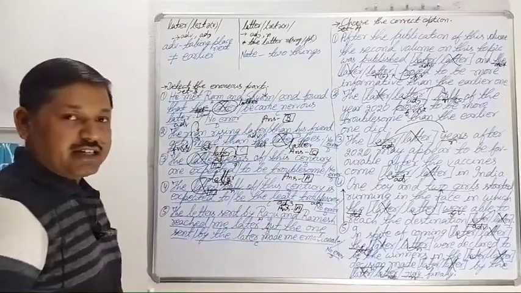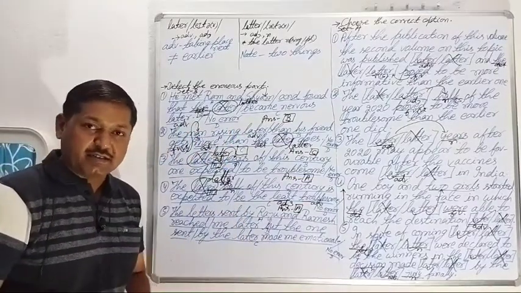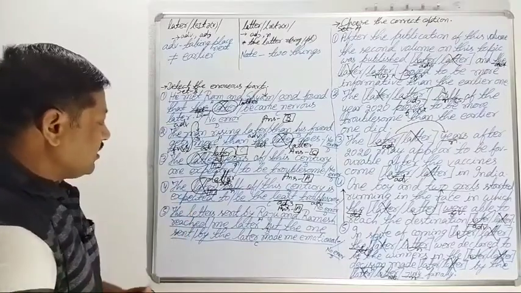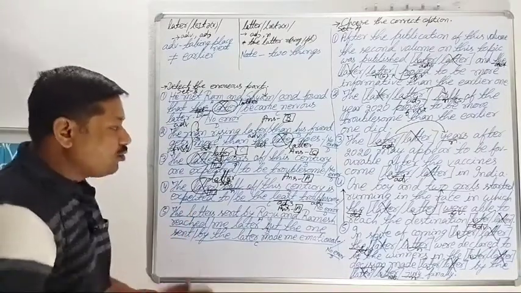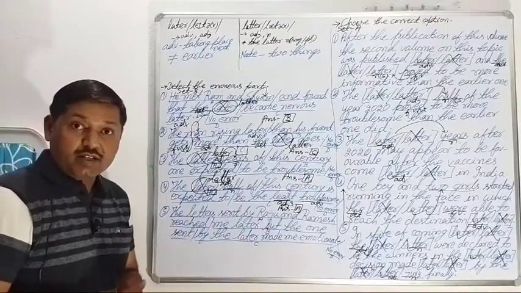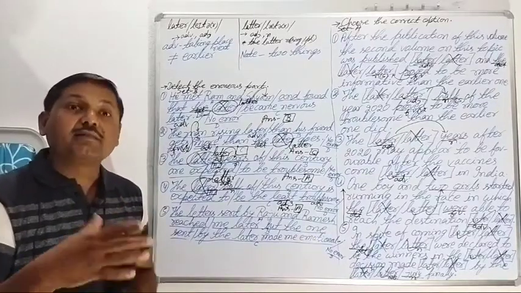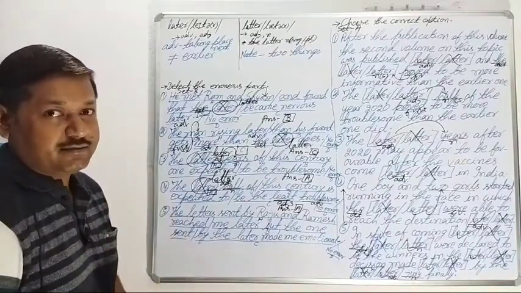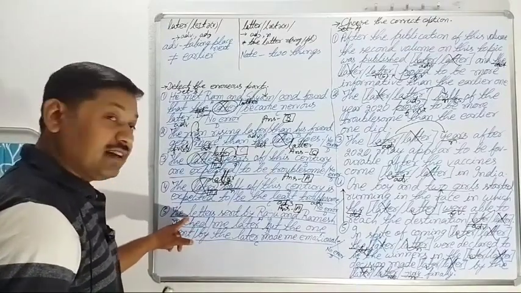Now to the fifth sentence of the second set B, means the last question. The letters sent by Raju and Ramesh. What? The letters sent by whom? Two persons, Raju and Ramesh.